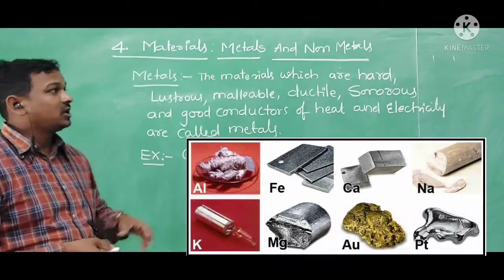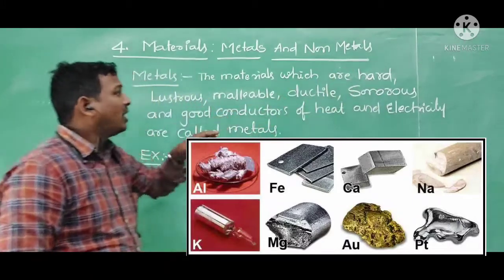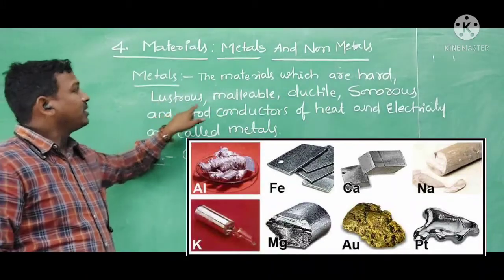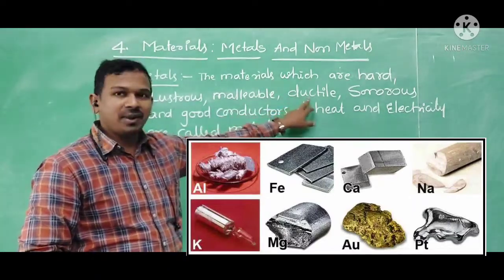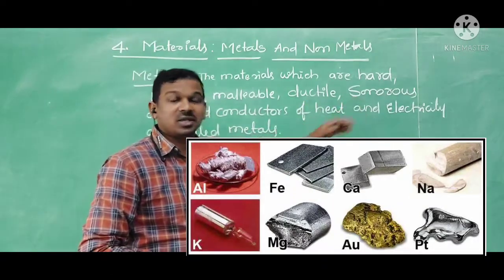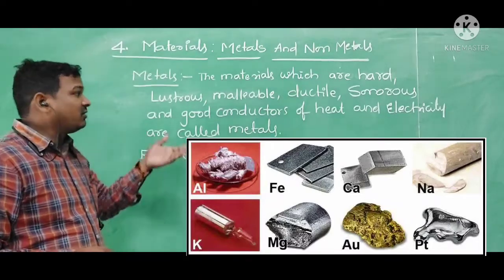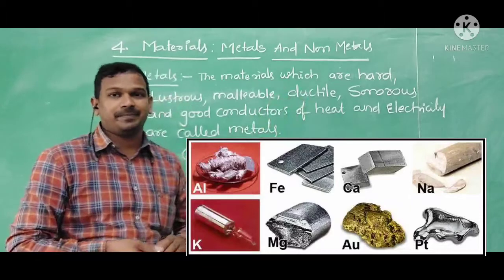So the materials which are hard in nature and shiny, which we can make into sheets and into long wires, which are sonorous and produce a sound, and which conduct heat as well as electricity.